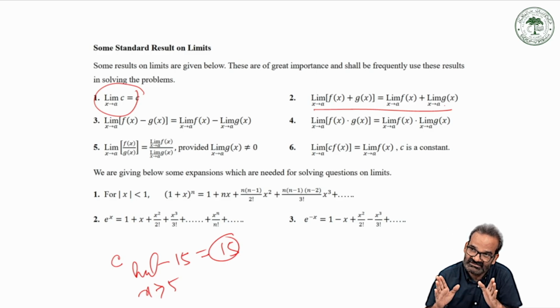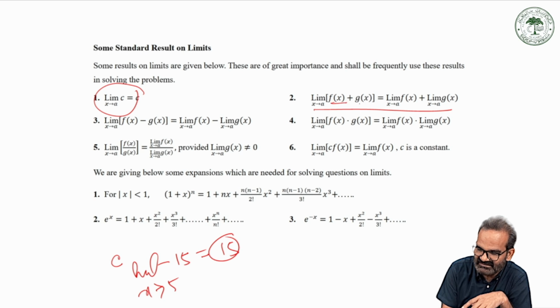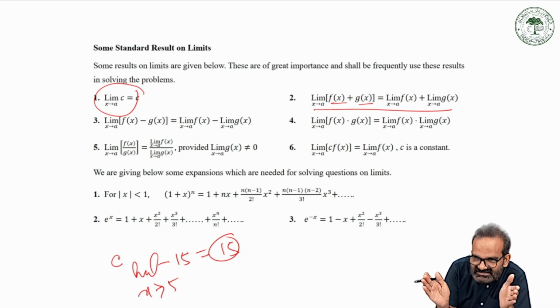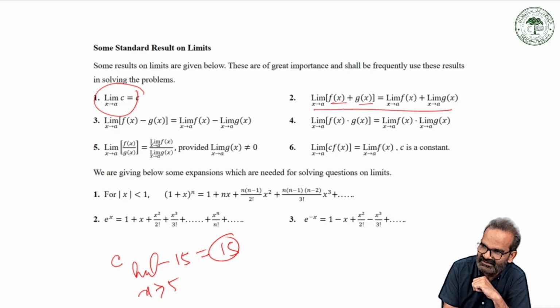If there are two functions, they can be added, subtracted, multiplied, or even divided. Say one function is f(x) and the second is g(x). If the two functions are added and you want to find the limit, it can be calculated by calculating their limits separately, that is, limit x tends to a of f of x plus limit x tends to a of g of x.